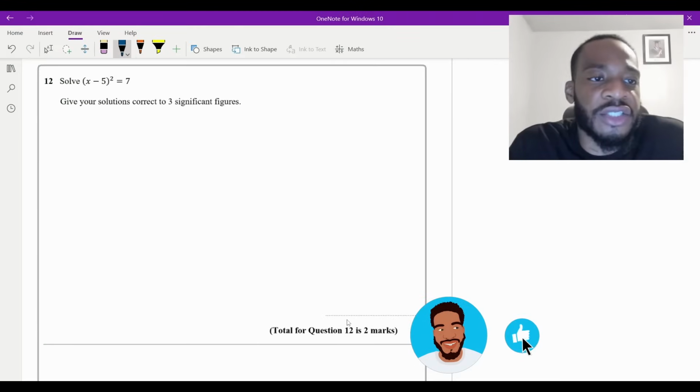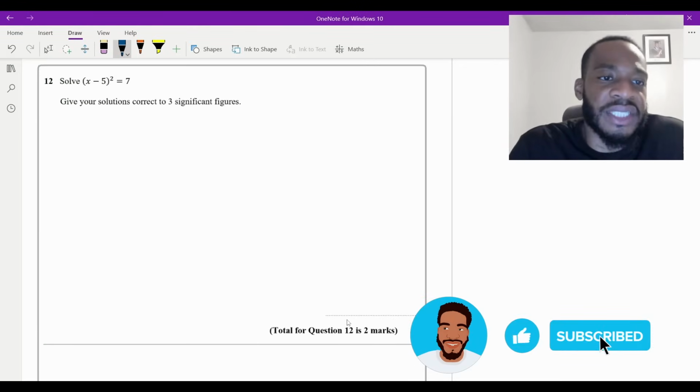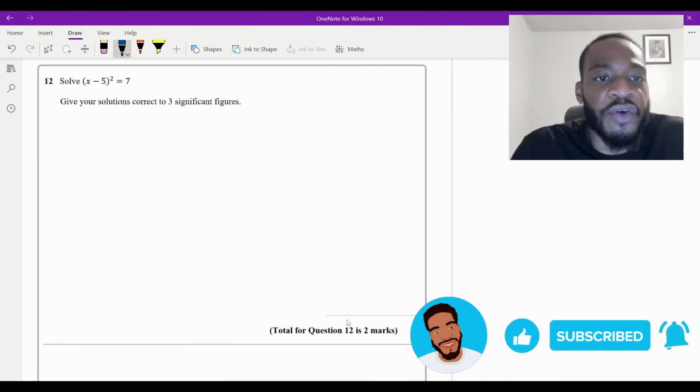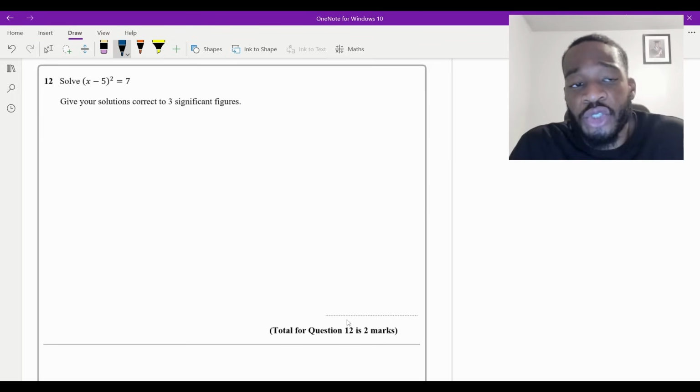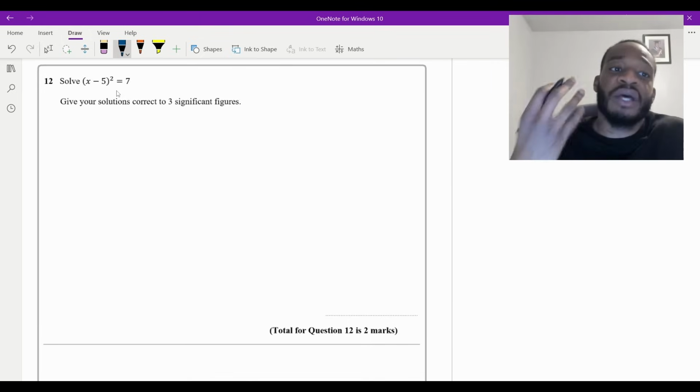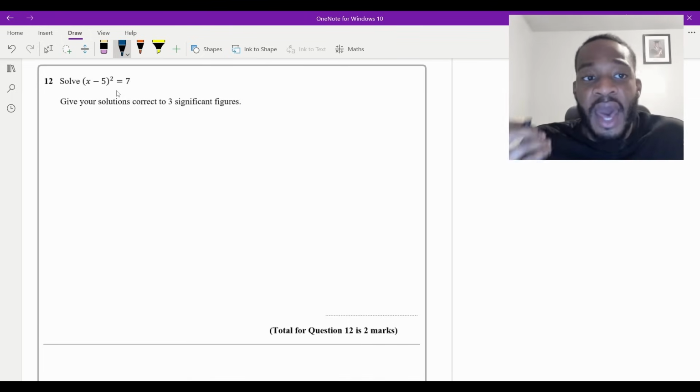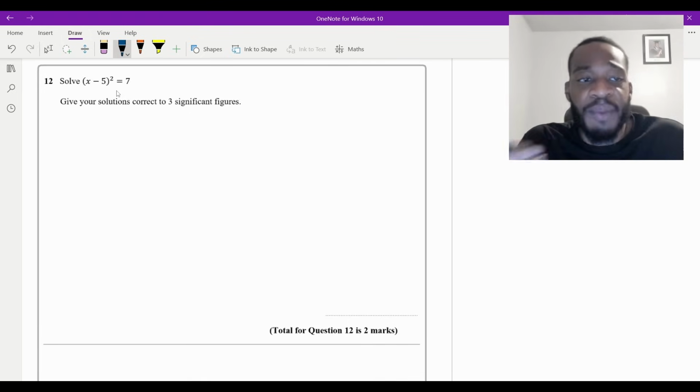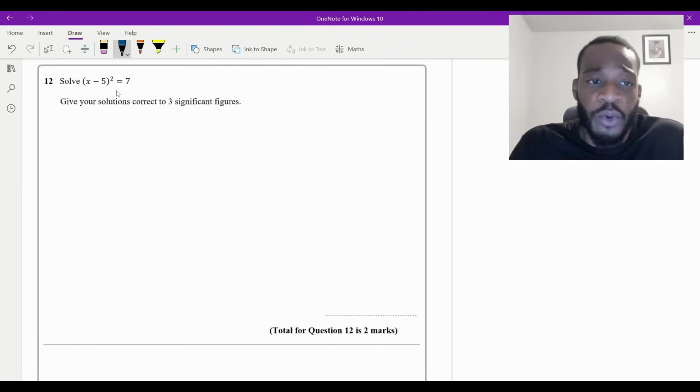Okay, so question 12 says solve (x minus 5) all squared is equal to 7. Give your solutions correct to 3 significant figures. And this is only 2 marks. Now, a couple of things here. I've got this power of 2, right? So straight away, I should be able to identify what type of equation I have in front of me. Because it's a power of 2, if I was to expand that, then the x term at its very highest would be a power of 2. This would be a quadratic equation.